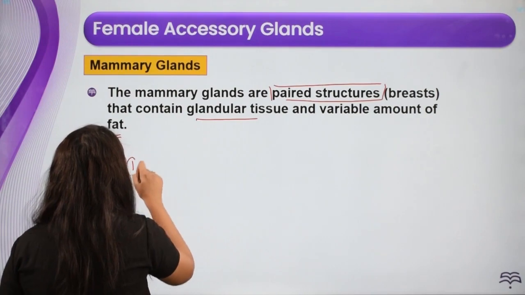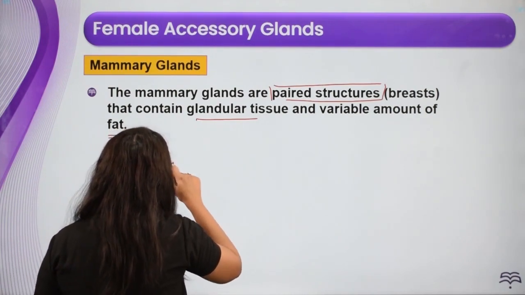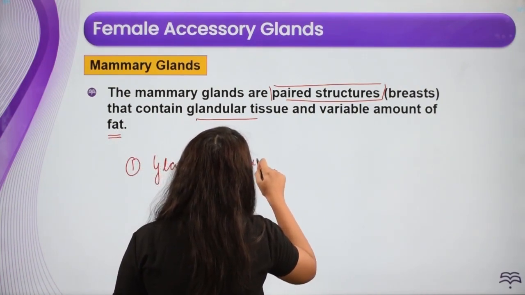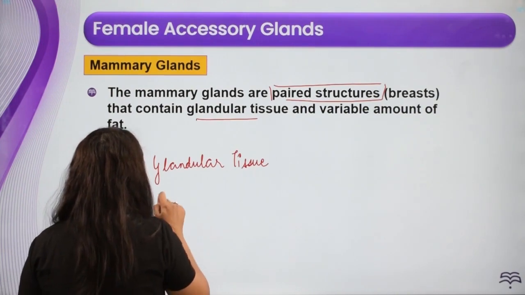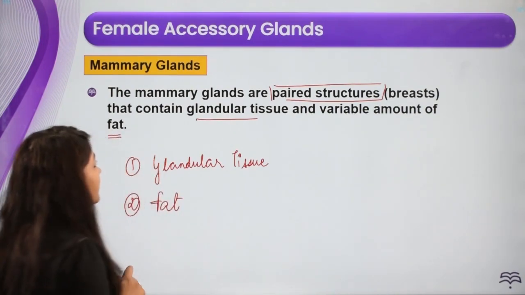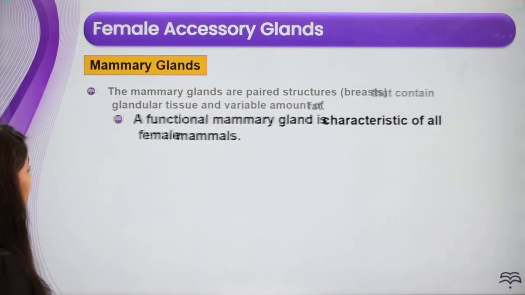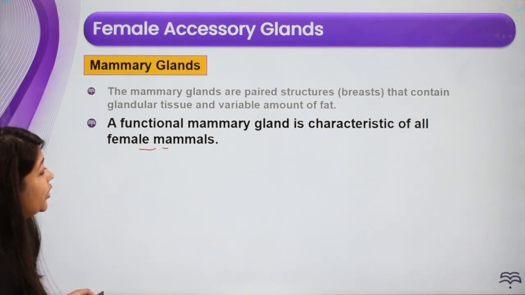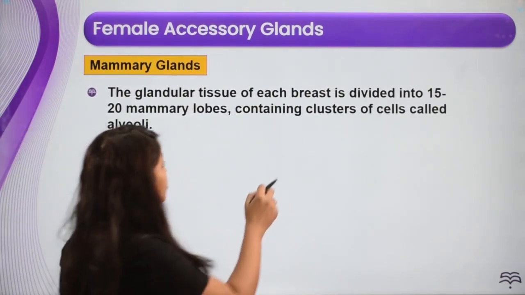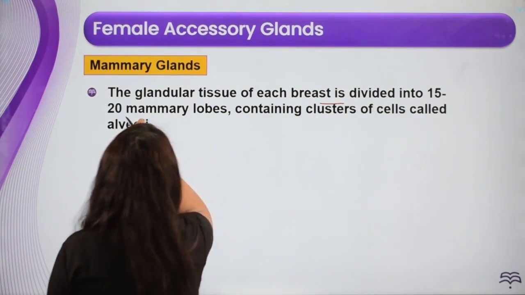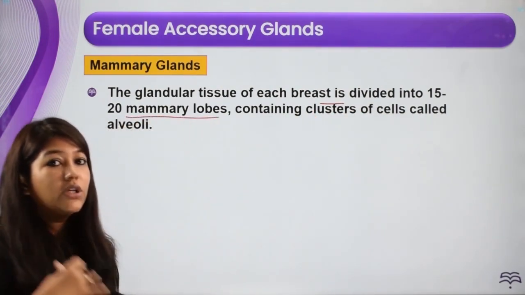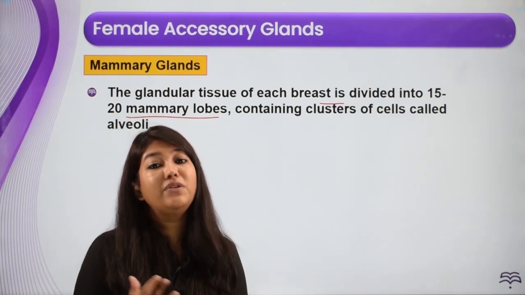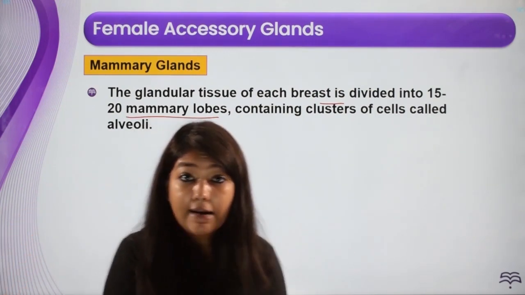ठीक है, तो क्या क्या मिल रहा है हमें यहाँ पे? ग्लैंड्यूलर टिश्यू मेनली, okay, and second thing that we are finding is variable amount of fat. All right, now see the function: a functional mammary gland is characteristic of female mammals. All right, now the glandular tissue of each breast is divided into 15 to 20 mammary lobes. हम लोगों ने जब स्टार्ट किया था मैमरी ग्लैंड, हम लोगों ने देखा कि ये किससे बना हुआ है. It is made up of glandular tissue and variable amount of fat. अब हम आते हैं ग्लैंड्यूलर टिश्यू पे.